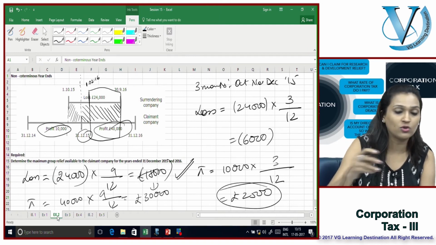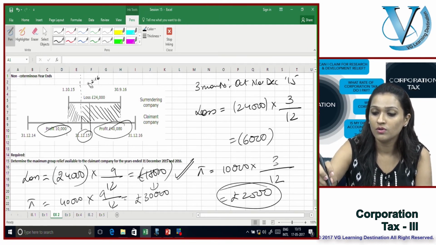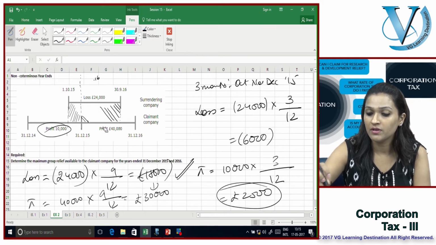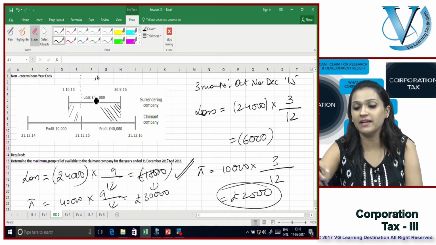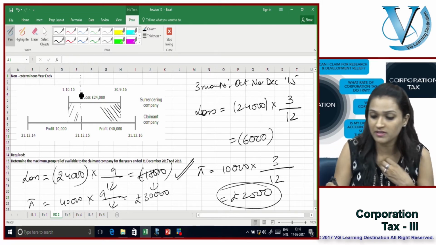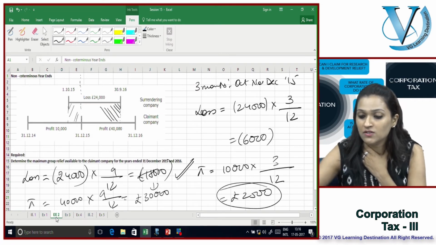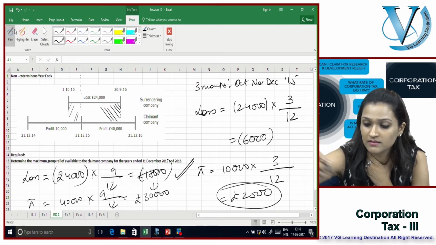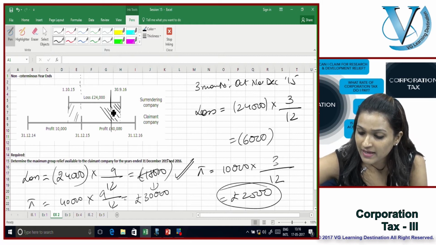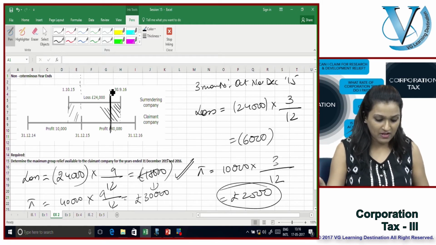So let's go back to our example 2. Now what is it? The surrendering company left the group on the 31st of August 2016. So somewhere here, the surrendering company left, right? So what do we have?